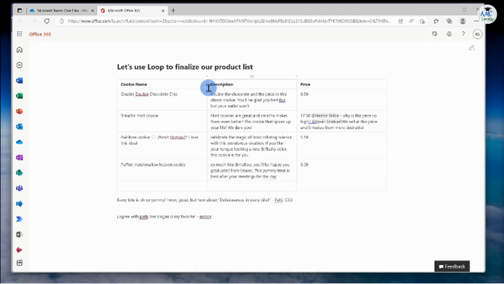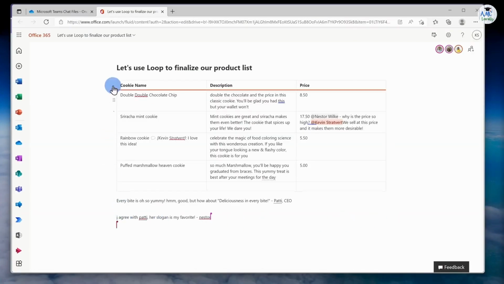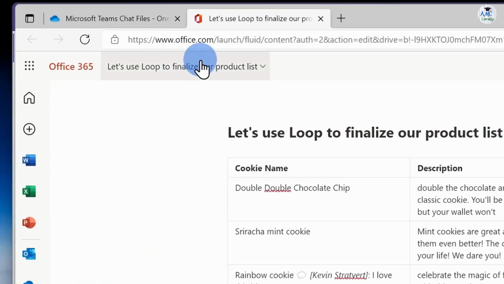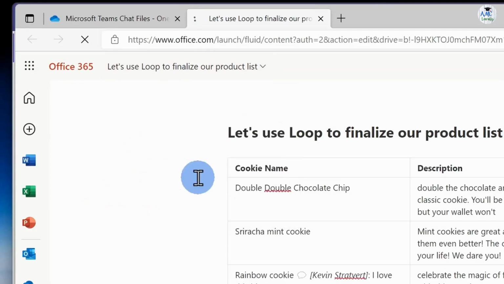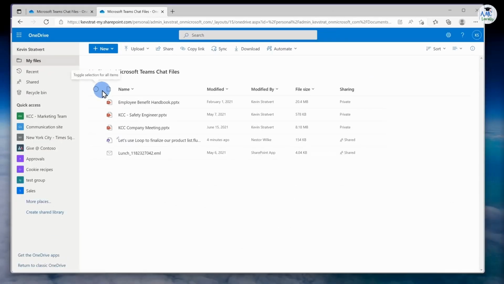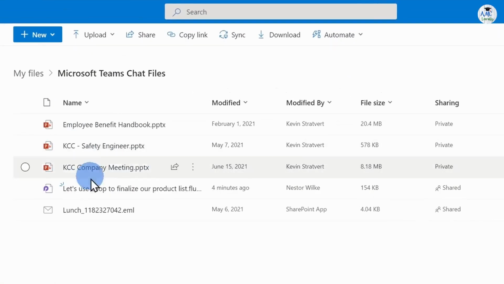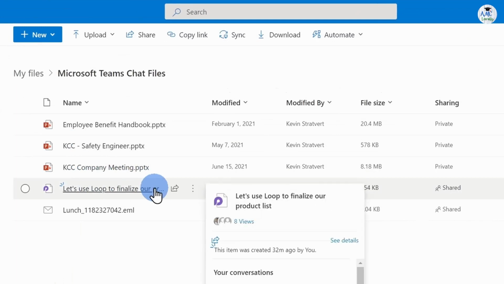Once more, a loop page is just a bigger canvas on which you may arrange and work on all of your various loop components. And my table is just here, and I can also see the text paragraph. Up above, I can also see the storage location for these loop pages. When I click on it, that takes me to my OneDrive account. As a result, OneDrive stores this file as a .fluid file.